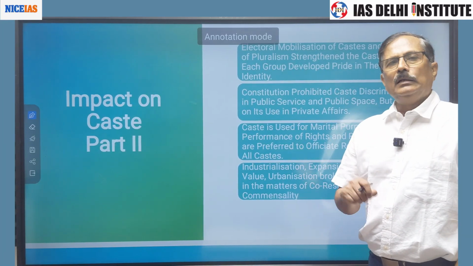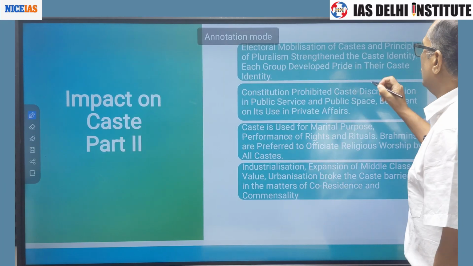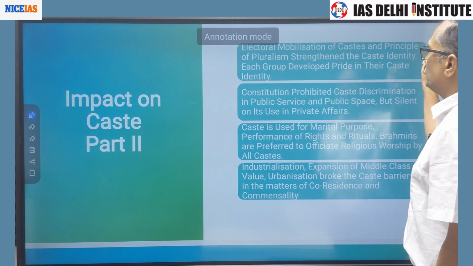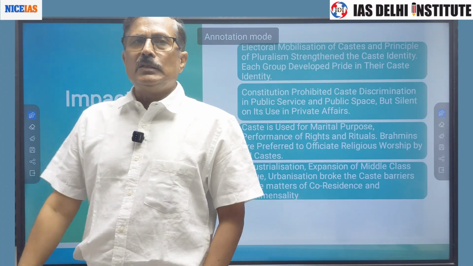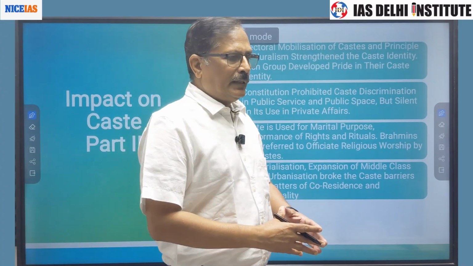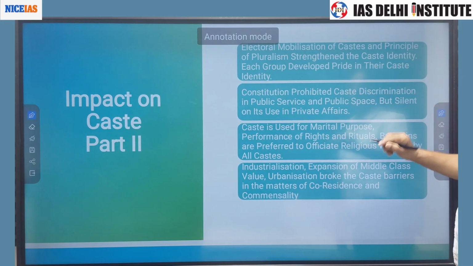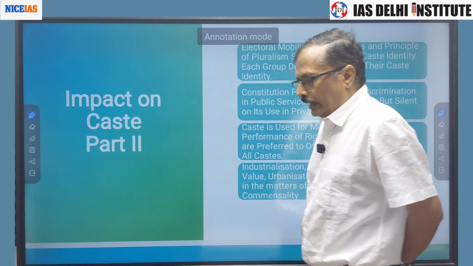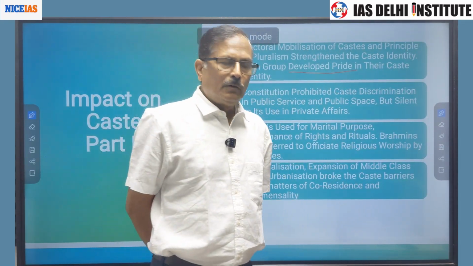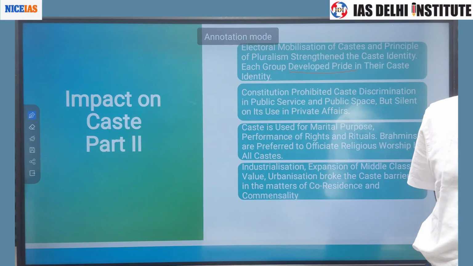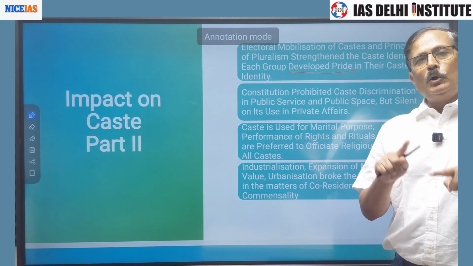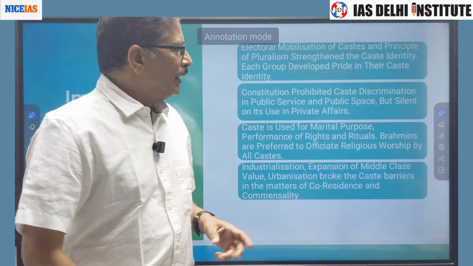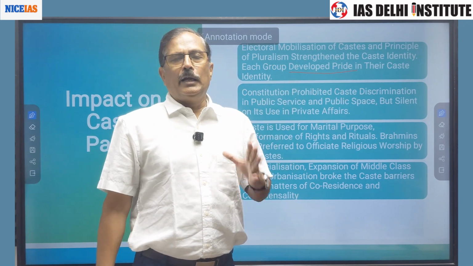So what we said, caste became an important axis of mobilization for the lower caste people to get due representation in the political democratic system, right? So electoral mobilization of caste, this happened. Second is principle of pluralism. Democracy is based on the principle of pluralism, right? So what happened, each of these castes developed pride in their own way of life and their own identity, whatever was their way of life, even if it was polluted as per the Sanskritic text or the religious text of India. They said there is nothing wrong in our way of life.